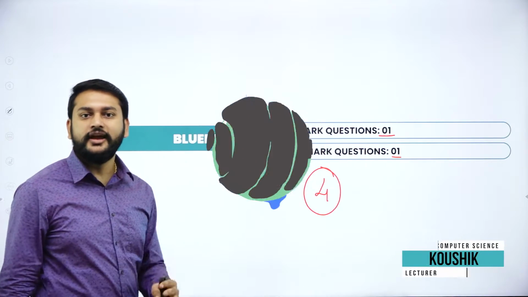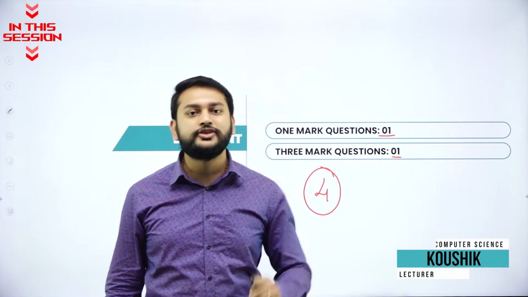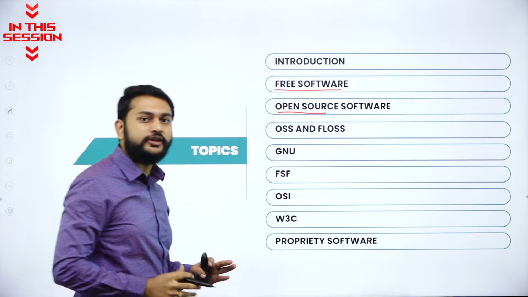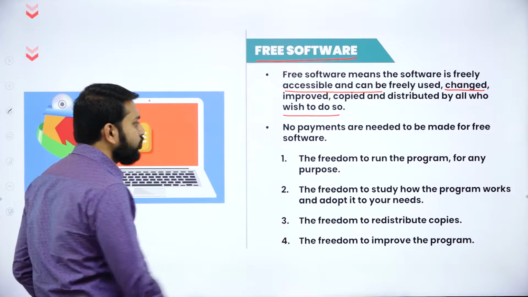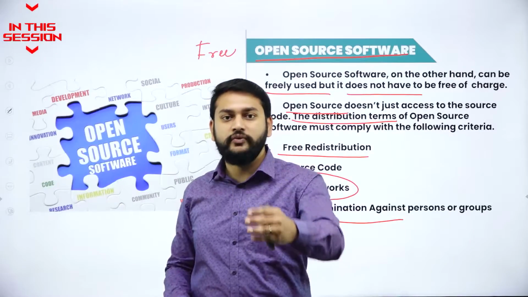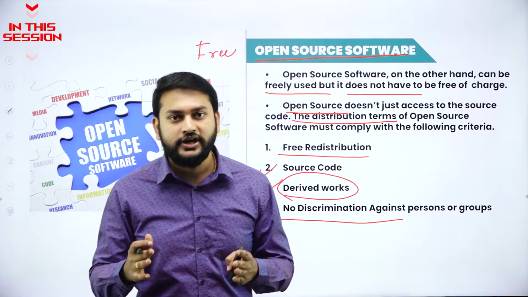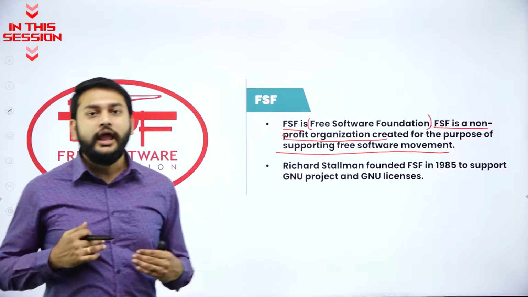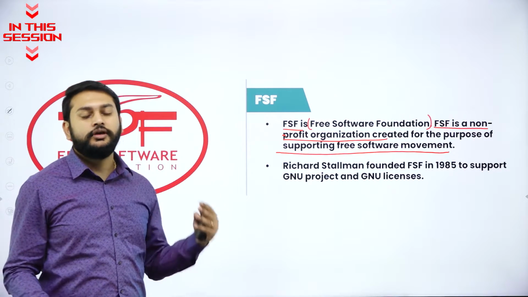So how many marks you will get if you study this chapter? 4 marks will be yours. So I have something called open source software. Open source software, and the next important thing is no payments are needed to be made for free software, but the source code is available. You're free to do the modification, you're free to redistribute. If someone makes free software, to encourage them we have this organization.